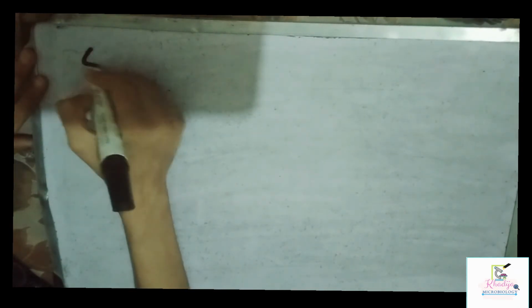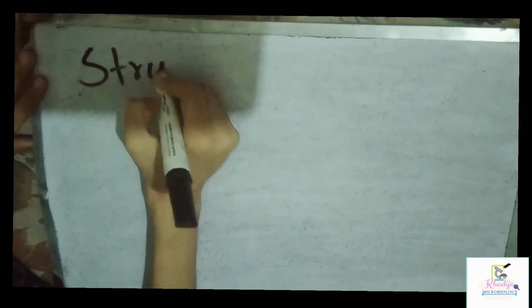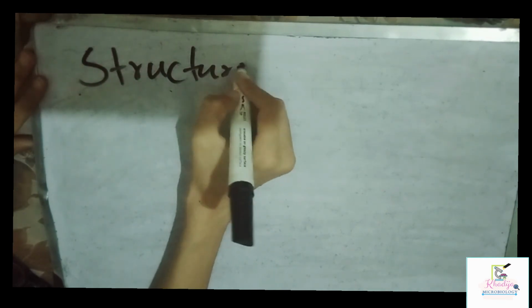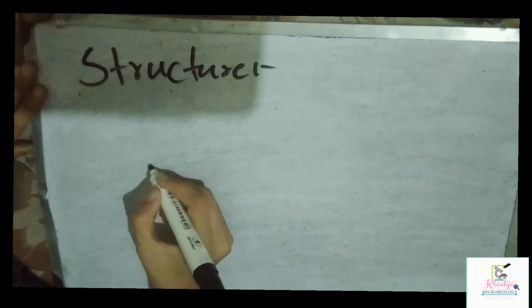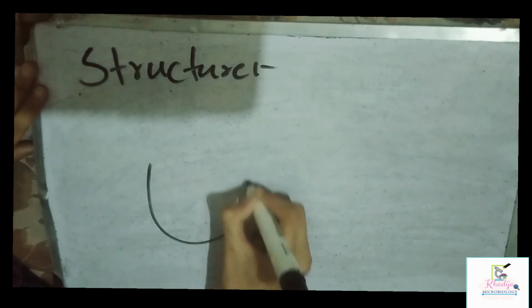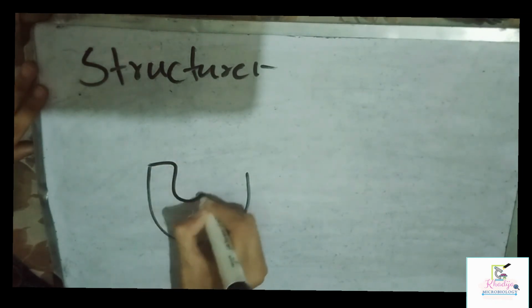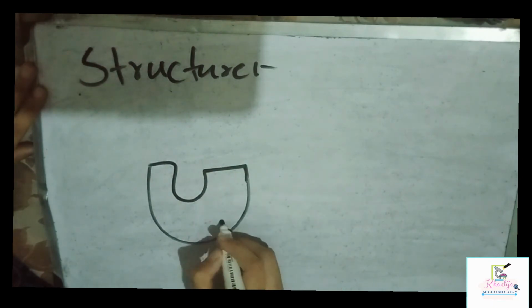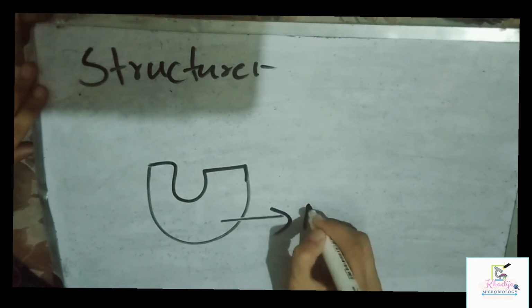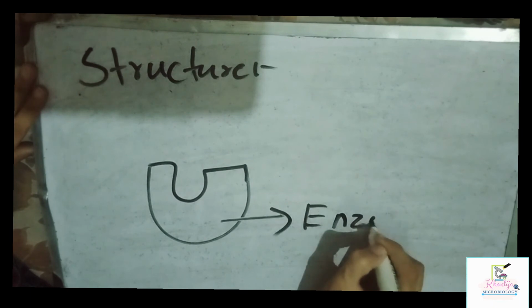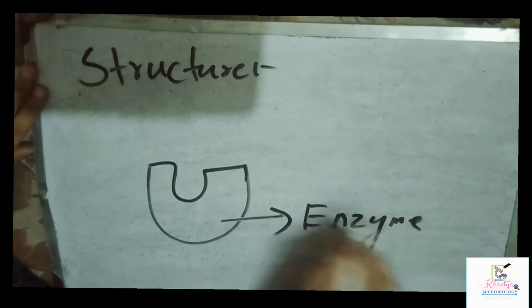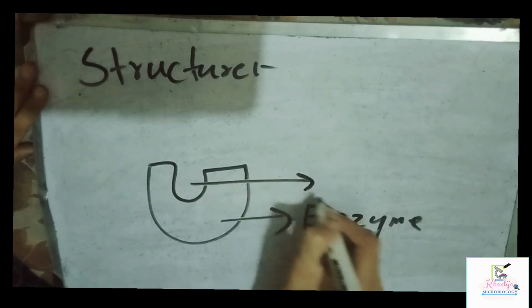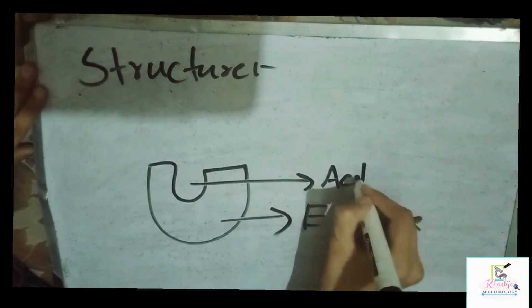Okay, now we discuss the structure of the enzyme with the help of a diagram. Basically, an enzyme has an irregular shape. For example, if this is the shape, it's an enzyme, and here is an active site of the enzyme. It's called an active site.